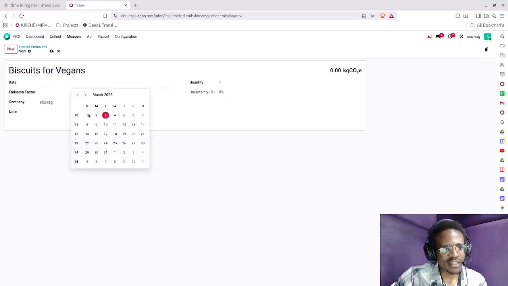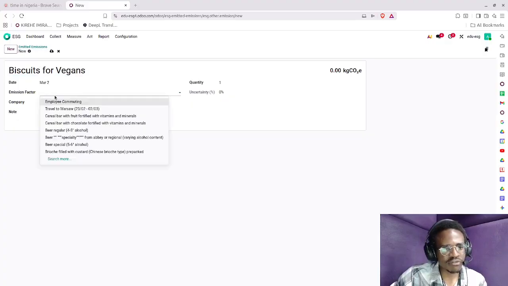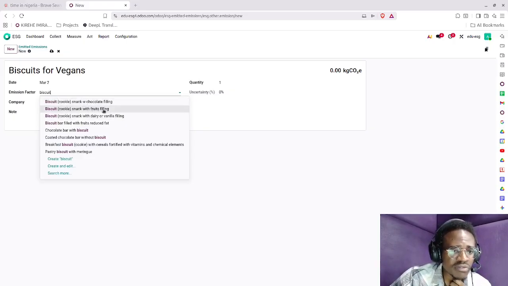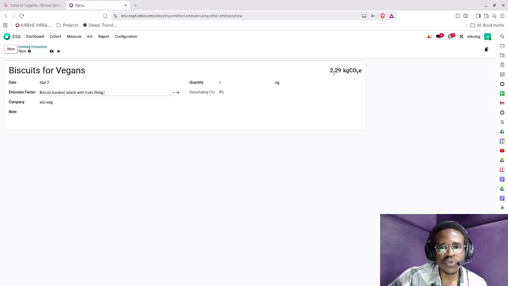And I'm going to say the same date. Emission factor will be biscuit. I can say biscuit snack with chocolate filling, with fruit filling. Let's take that one. So 1 kg of biscuits, 2.29 kgs. I think we just bought 5 kgs. So that's 11.45. And here, this will be the emission factor.